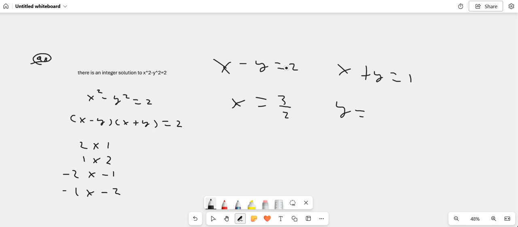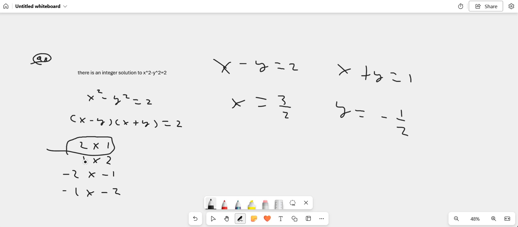So 3 over 2 minus y is equal to 2. Bring y over, move the 2, so 3 over 2 minus 2, and you'll get minus a half. So therefore these are not integers, they're two decimal numbers here. That means it doesn't work for the first line.